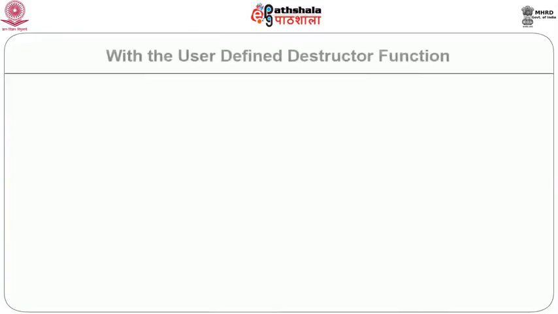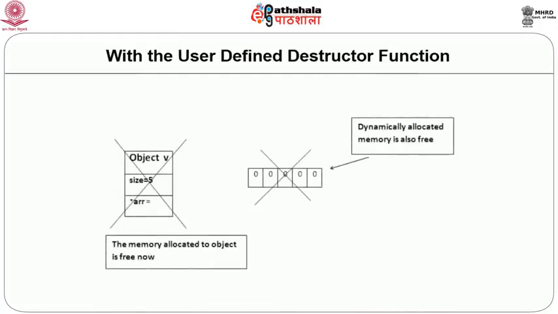So, now as you can see in the diagram, the V, that is the object of vector class, goes out of scope, the object memory is also released, and before that memory is released, the dynamic memory constructed in the constructor also is released. So, no garbage created here. Well, when we define this destructor, we are solving the problem of having garbage memory generated.